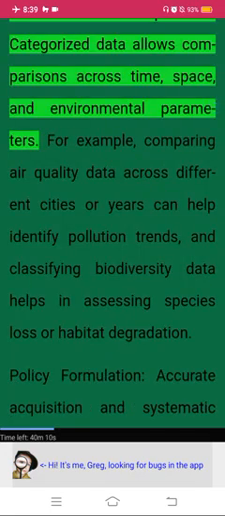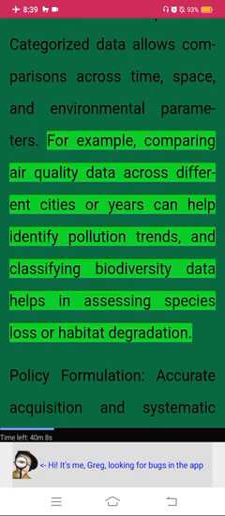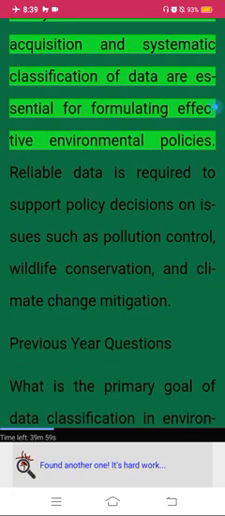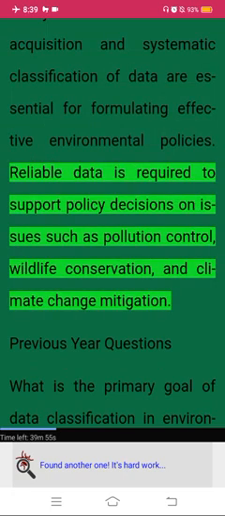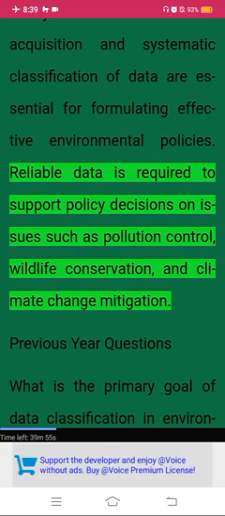Facilitation of comparisons. Categorized data allows comparisons across time, space, and environmental parameters. For example, comparing air quality data across different cities or years can help identify pollution trends, and classifying biodiversity data helps in assessing species loss or habitat degradation. Policy formulation. Accurate acquisition and systematic classification of data are essential for formulating effective environmental policies. Reliable data is required to support policy decisions on issues such as pollution control, wildlife conservation, and climate change mitigation.